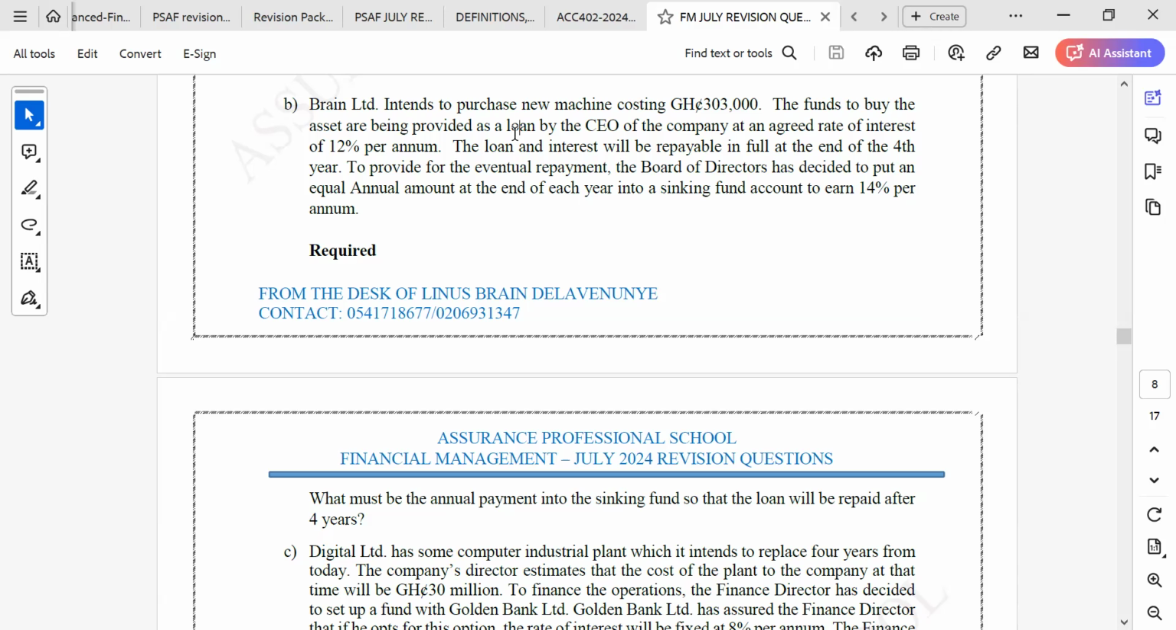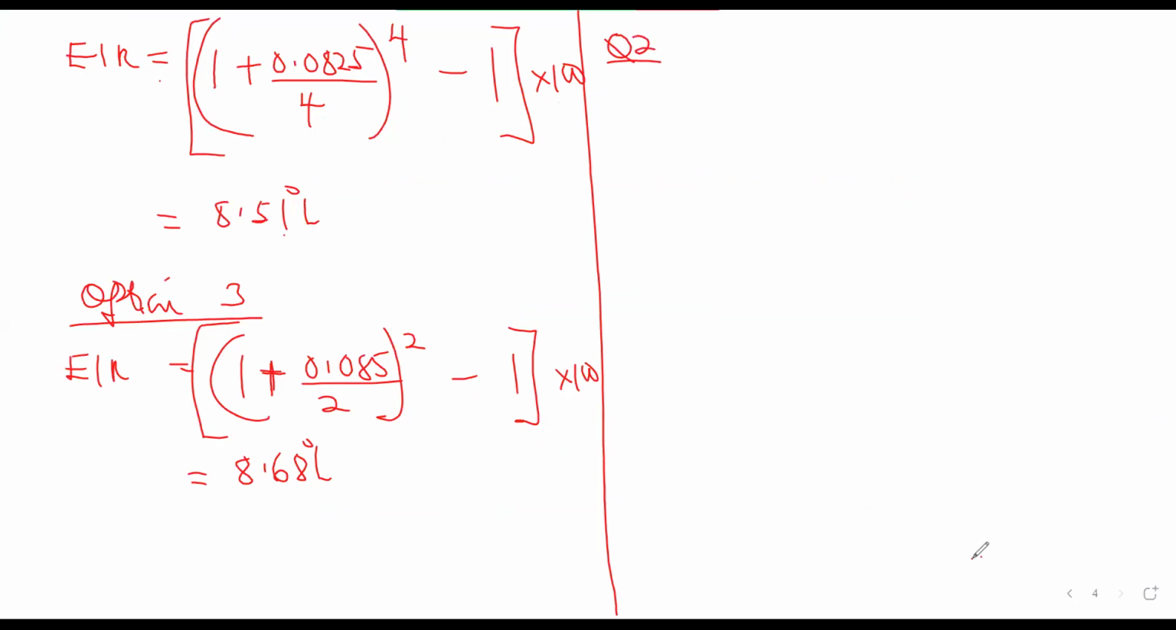So in 4 years' time, at 12%, with a value of 303,000, how much are we going to be paying the CEO? We need to know the amount that will be paid to the CEO before we can know the provision that will be put aside. So we need to find the fair value.